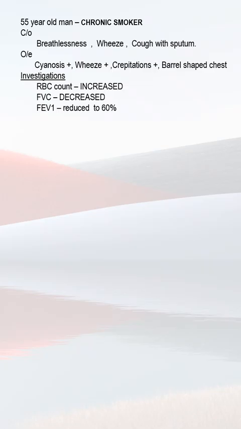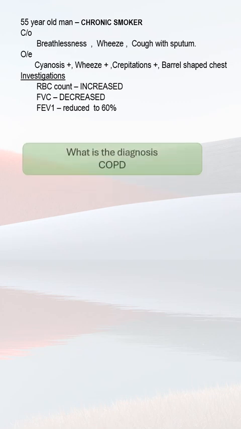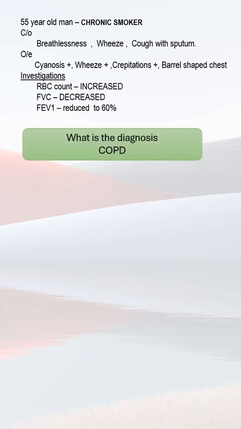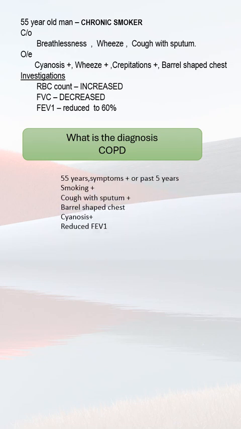This is classically seen in chronic obstructive pulmonary disease. So the diagnosis of this case is chronic obstructive pulmonary disease, or COPD. The positive factors favoring the diagnosis are the age of the patient, 55 years, symptoms present for the past 5 years, smoking, cough with sputum, a barrel-shaped chest, reduced FVC and FEV1, and the presence of cyanosis.